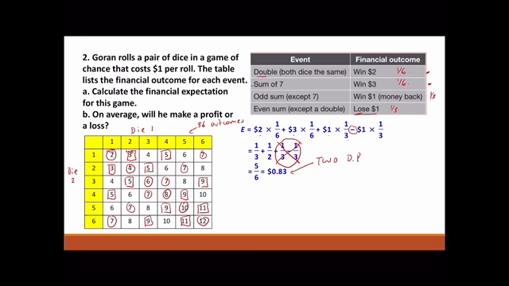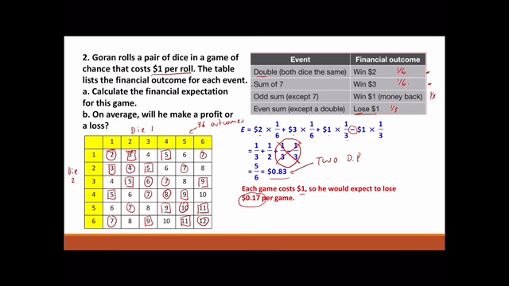On average, will he make a profit or a loss? Well, he has to pay $1. Okay, so each game costs $1. So he would expect to lose 17 cents per game. Okay, so he'll pay $1. He'll win 83 cents. So he loses this much money here.